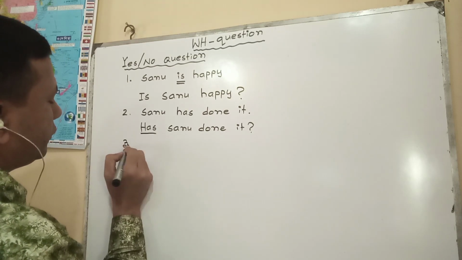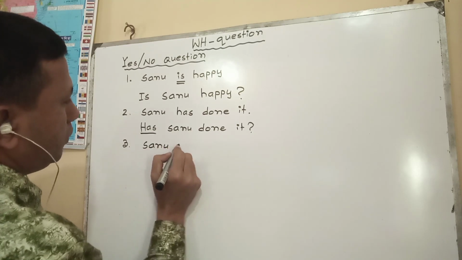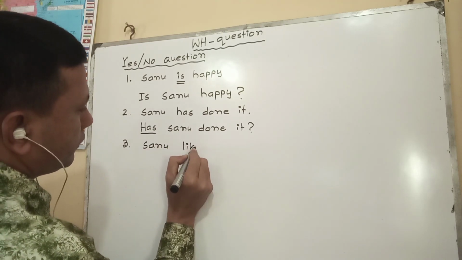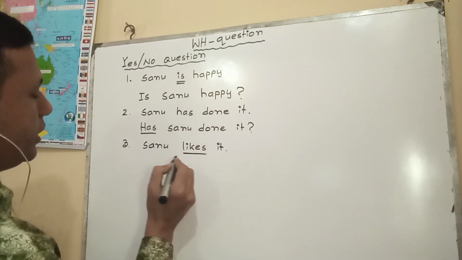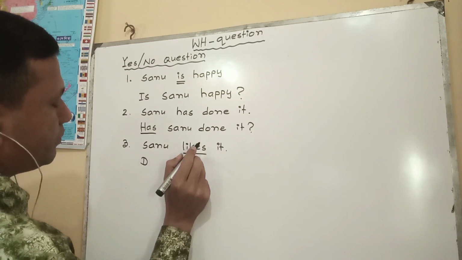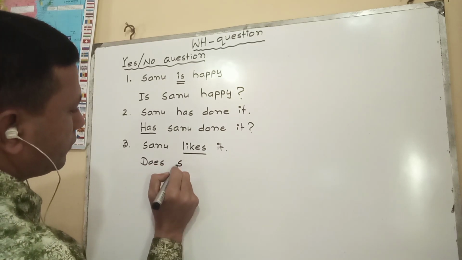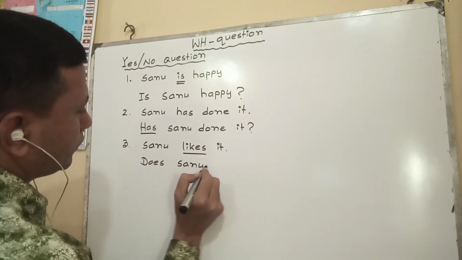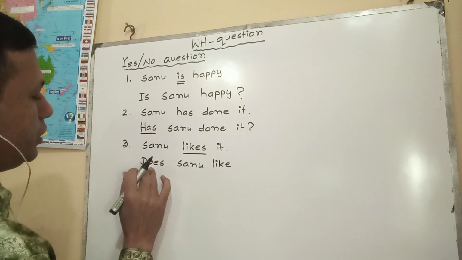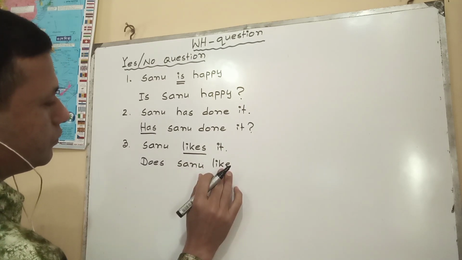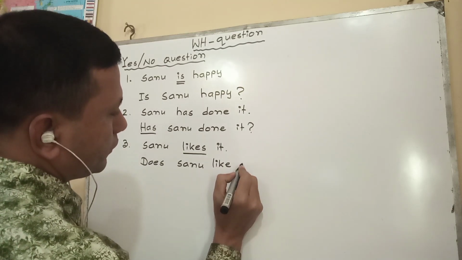Now if we find a main verb, such as Shano likes it, with s or es, that means it is a main verb with s or es. Does Shano like it? When I use do, did or does, at that time the main verb becomes absolutely present form, like it.